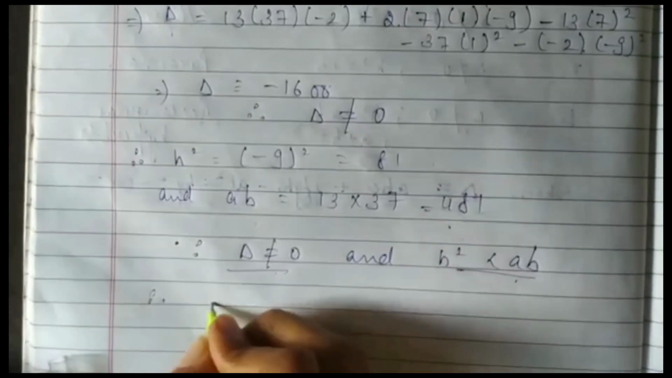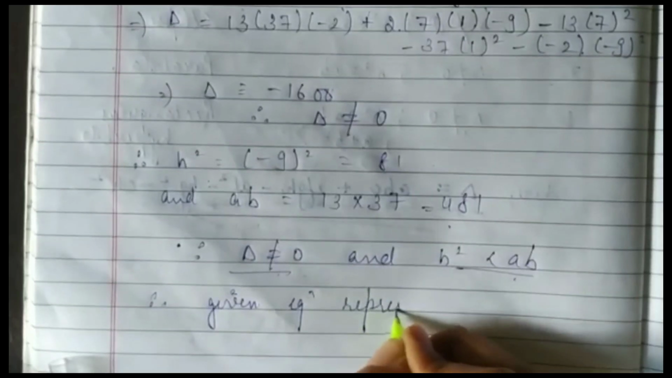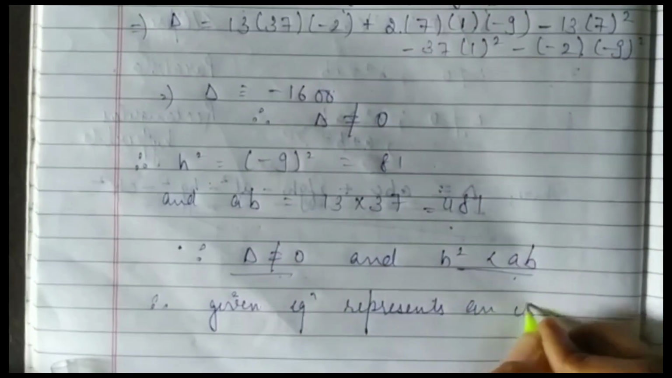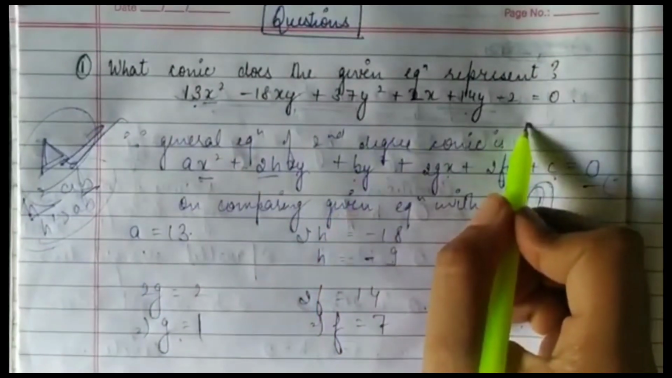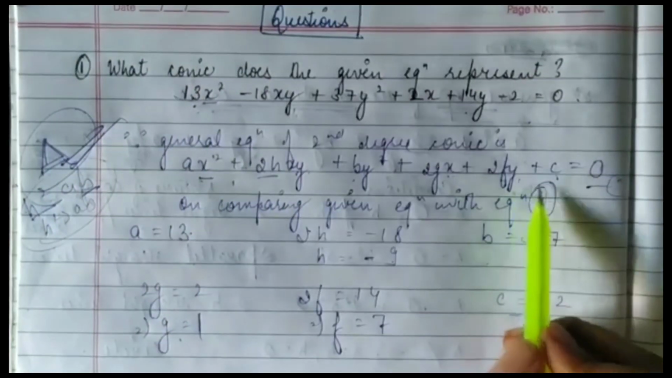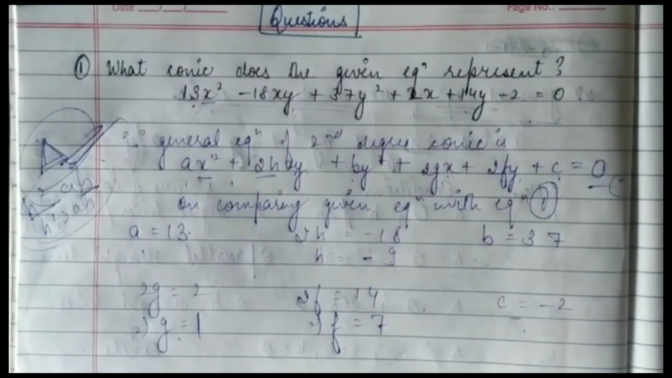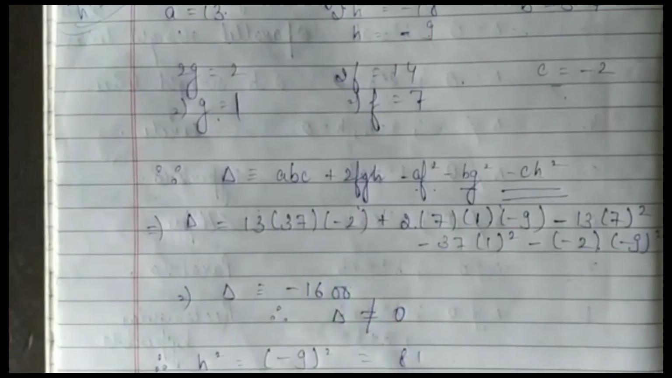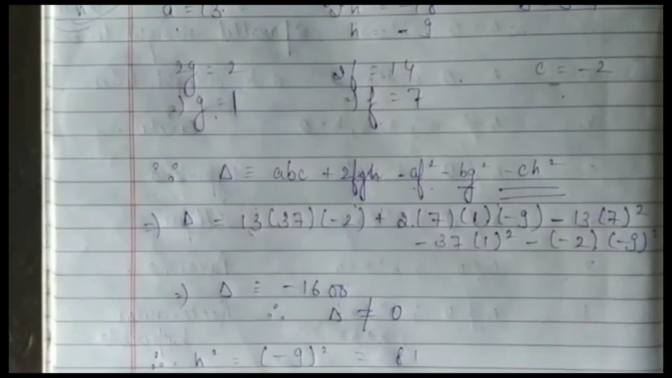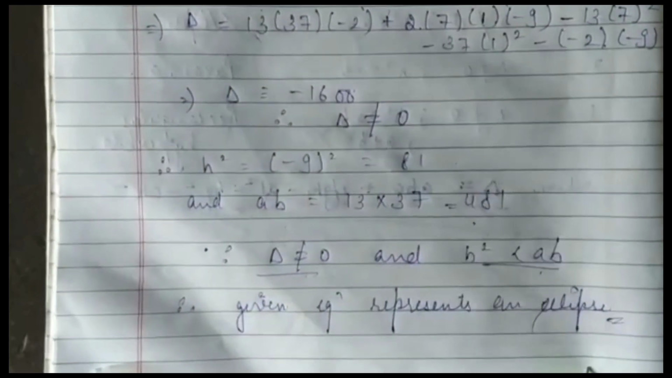Therefore, the given equation represents an ellipse. I'll repeat the question: what does the given conic represent? I have compared it with the general equation because we need to find delta, and for delta we need the values of a, b, c, f, g, h. On comparing, I have put the values of a, b, c, f, g, h in the formula of delta. Delta is not equal to 0. Then I found h square and ab, h square is less than ab, and this condition represents an ellipse.